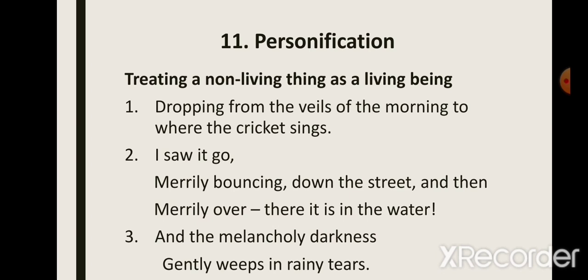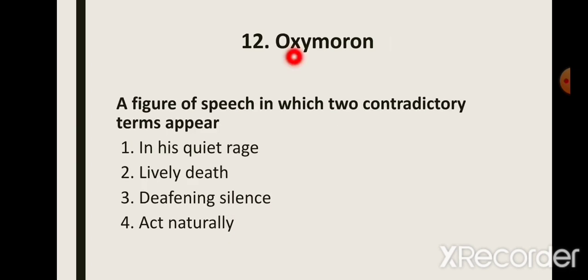A person, not darkness. Darkness is a non-living thing, but darkness here has been personified. Next we have oxymoron. It is a figure of speech in which two contradictory terms appear. Two words that are opposite to each other are placed together, and that device is called oxymoron. For example, in this poem, The Tiger in the Zoo, the poet says, in his quiet rage.